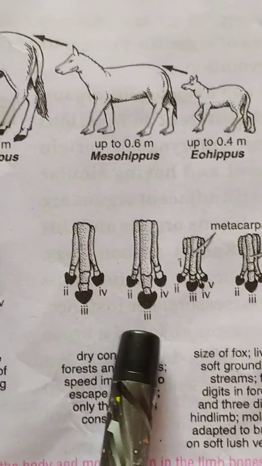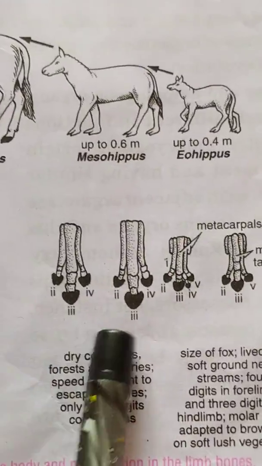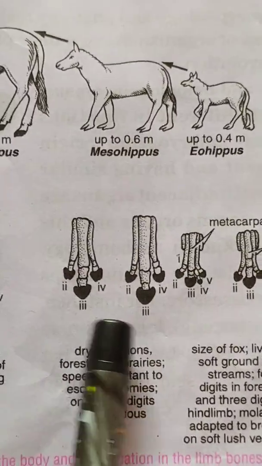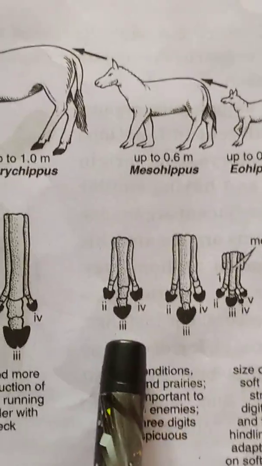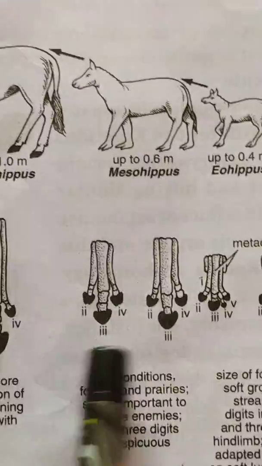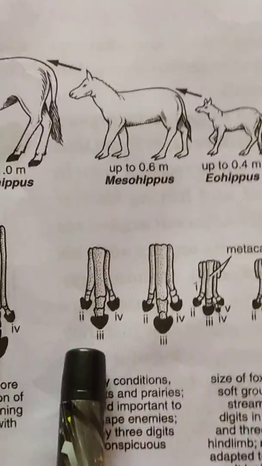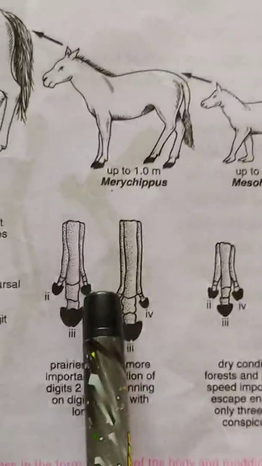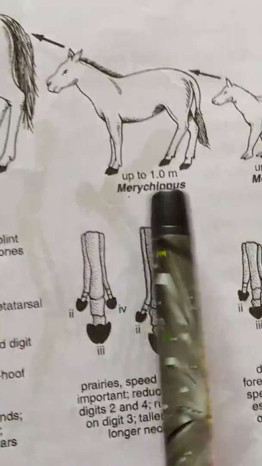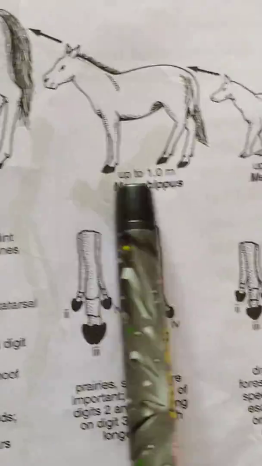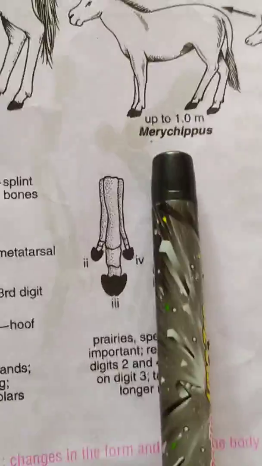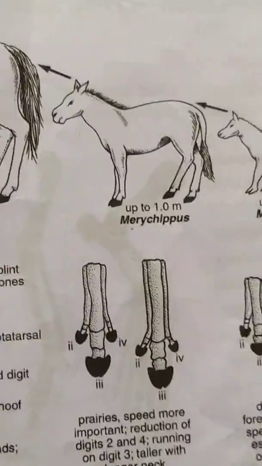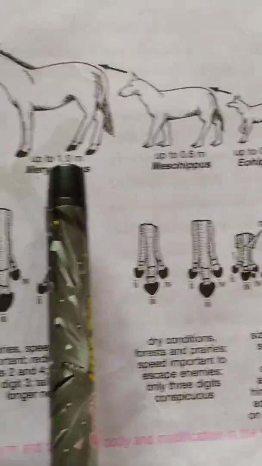So slowly from this era onwards, the forests started becoming drier, and the prairie plains having lot of grass started appearing. So then we come to the Miocene Epoch. During this epoch, the fossils of Merychippus horse are found, and here we see that the previous horse size again increased.